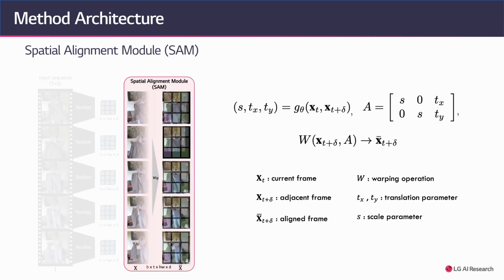To solve this problem, we propose a spatial alignment module, SAM, that learns affine transformation parameters to transform each of adjacent frame features to the current frame feature. SAM takes the current frame feature and adjacent frame features as an input and predicts the affine transformation matrix. Given the affine transformation matrix, the adjacent frame features are warped to be aligned with the current frame feature.